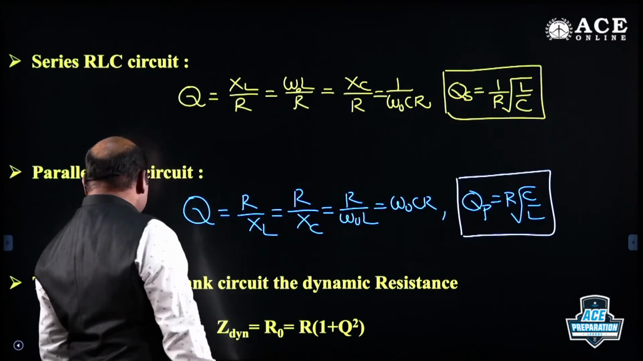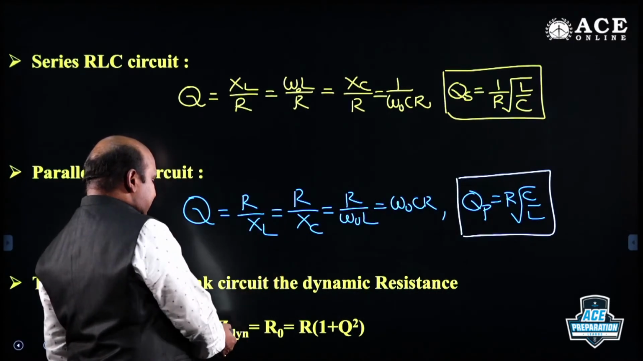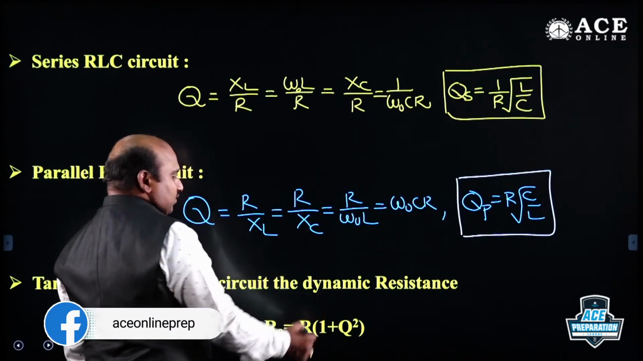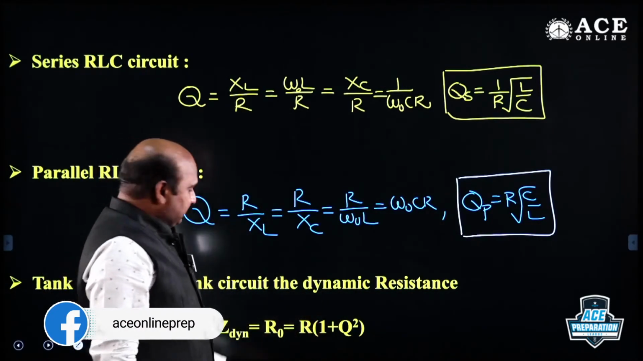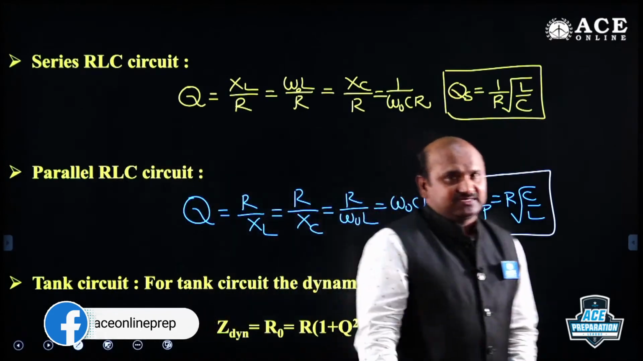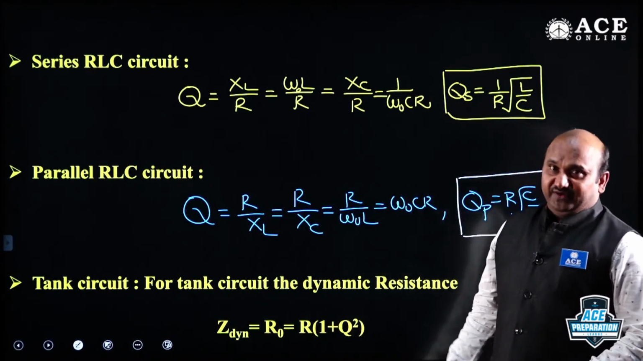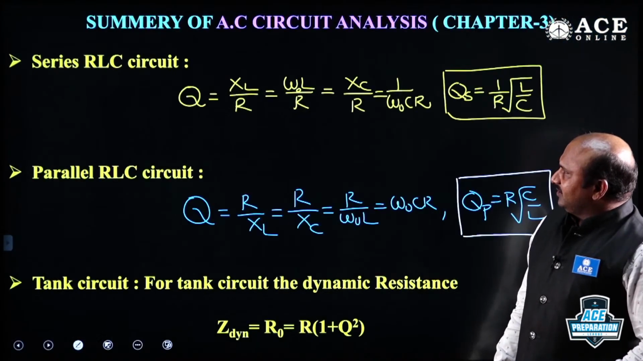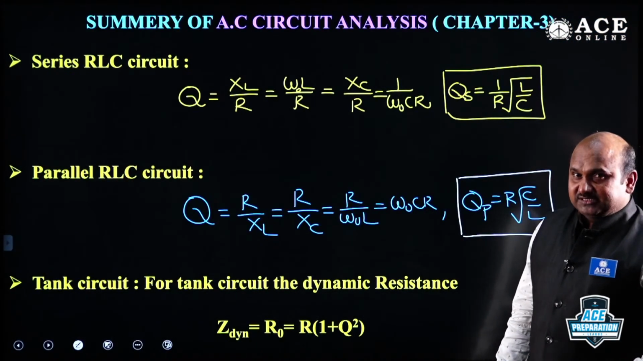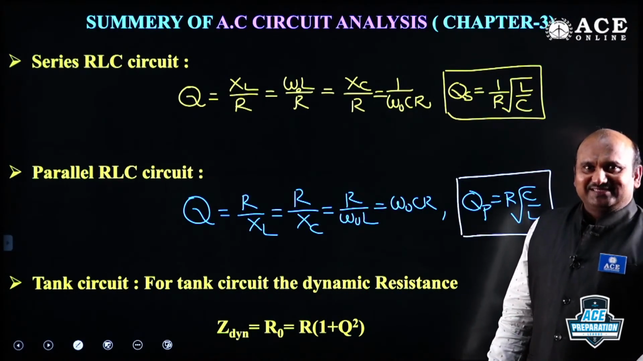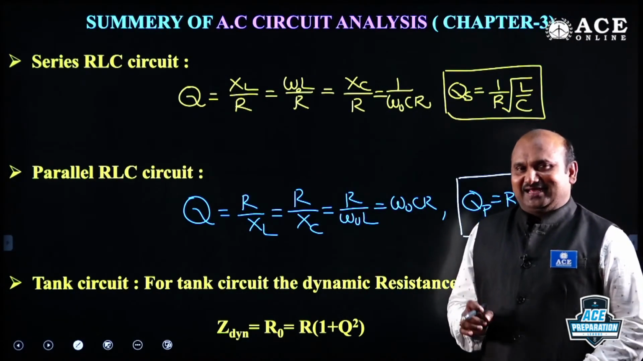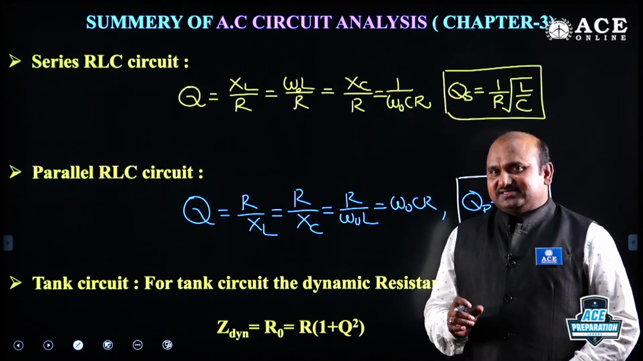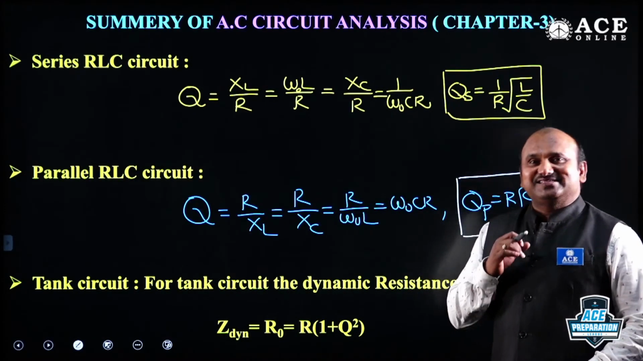And while coming to the tank circuit, for the tank circuit the dynamic resistance R naught is equal to R into under root 1 plus Q square. This formula you can remember, it is important from the GATE point of view. Right? Now let me consider some examples. This is about AC circuit analysis. After this we will discuss some examples on AC circuit analysis.